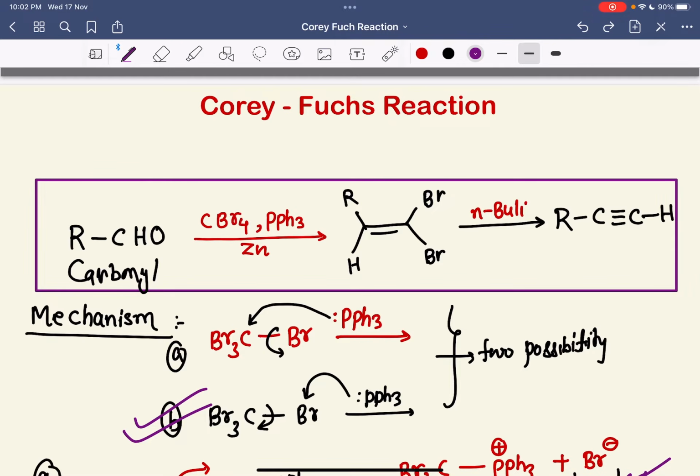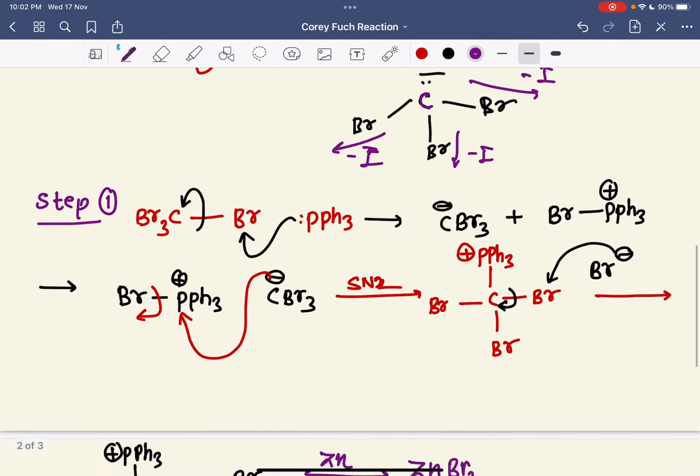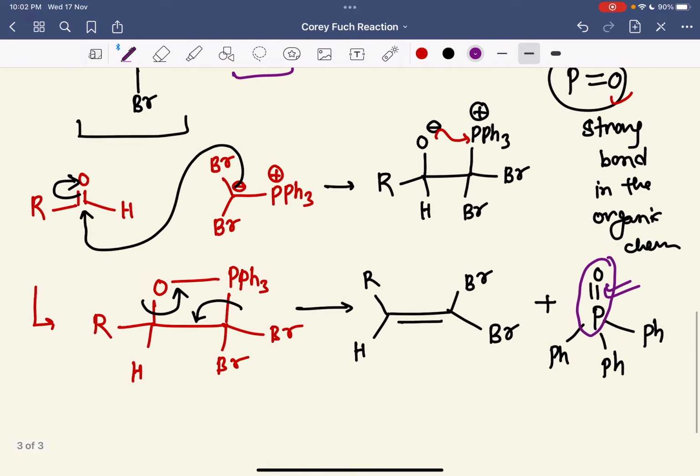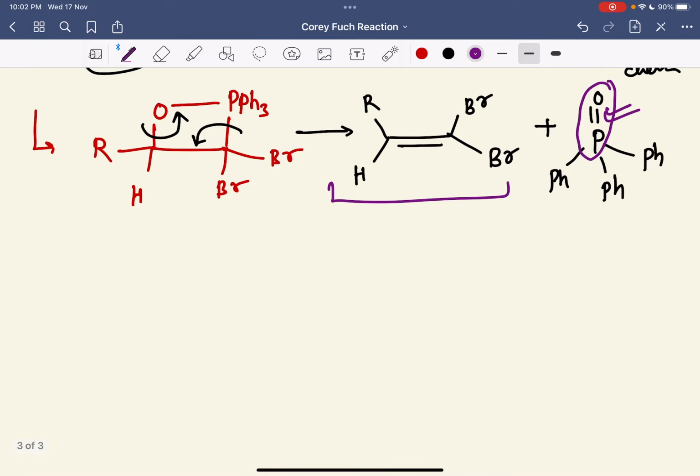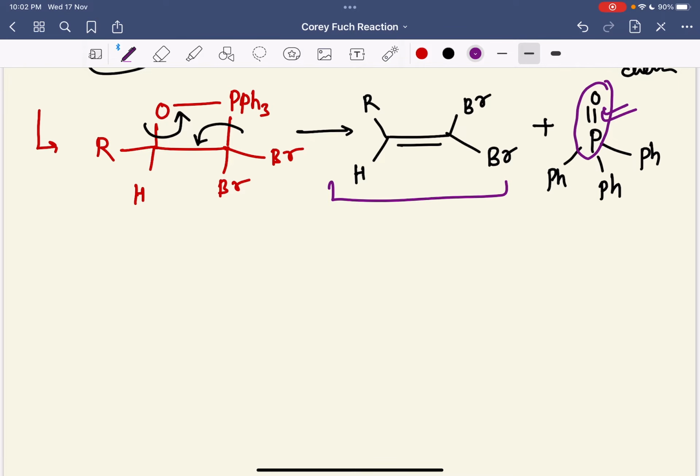After that alkene formation, we have taken here n-BuLi, okay, and you will get an alkyne. But how are we getting the alkyne? What is the mechanism of this reaction? Okay, so now let's see. We have here an alkene, and we are doing the reaction of the alkene with n-BuLi.